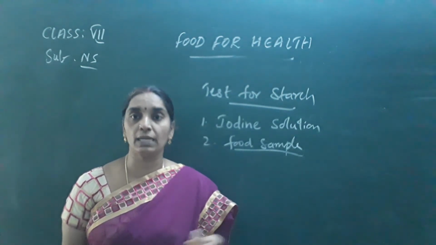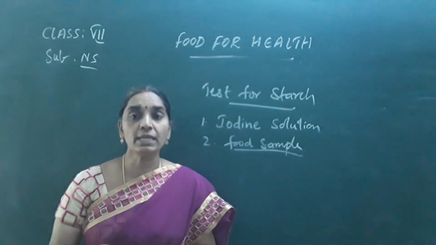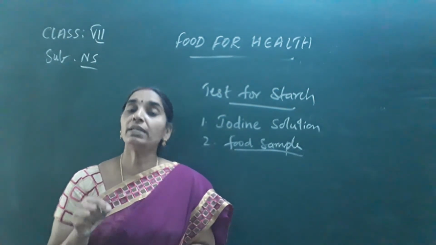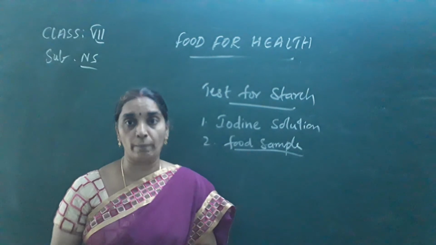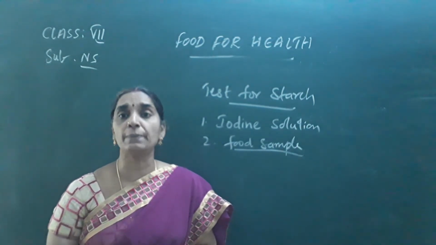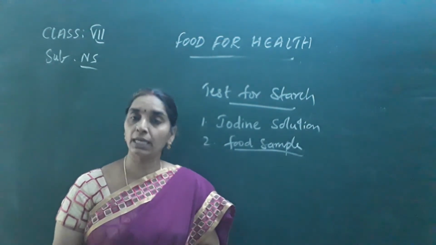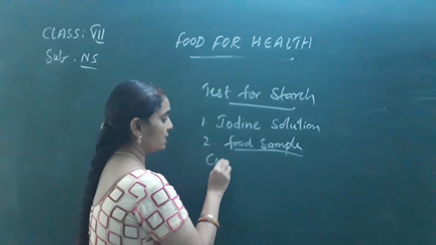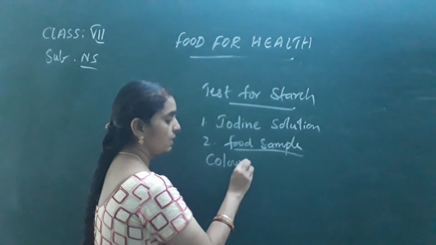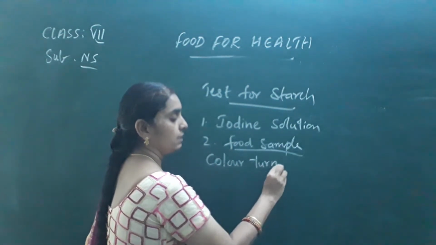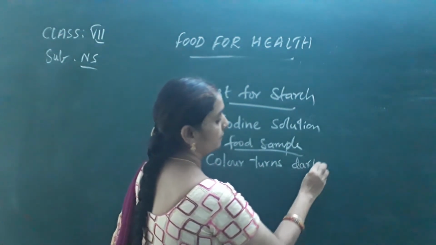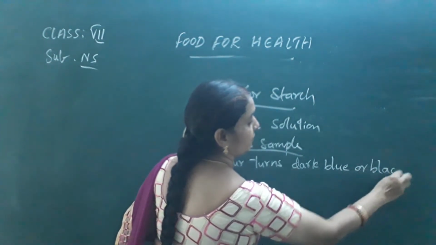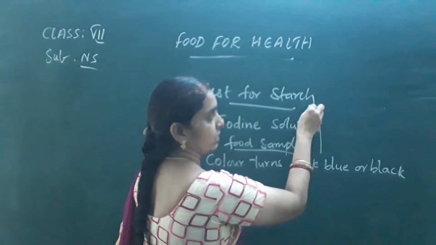Wheat or rice or barley, you will be taking in the form of flour and making it into a paste, and to that paste you add a few drops of iodine solution. If it turns dark blue or black, it confirms the presence of starch in that particular substance. Okay, so the color changes to test for starch. The observation is color turns dark blue or black. This is a confirmation test for starch.